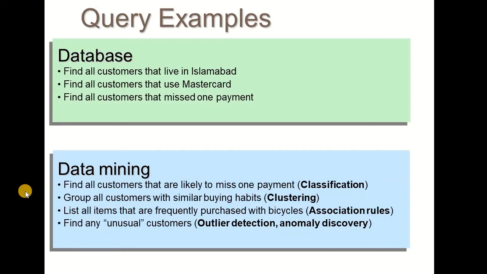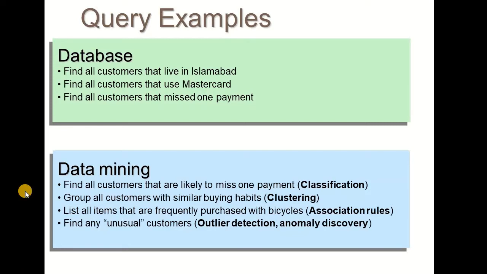Particular examples of these cases would be find all customers that are likely to miss one payment. So this is a kind of classification. So the label over here is that people who are going to miss their payments. So we can assume that the label data would be such that we would have features of all the customers, and the label would be 0 for missing the payment, 1 for not missing the payment. So if we have a trained classifier on this data, we can perform this task as a classification problem.